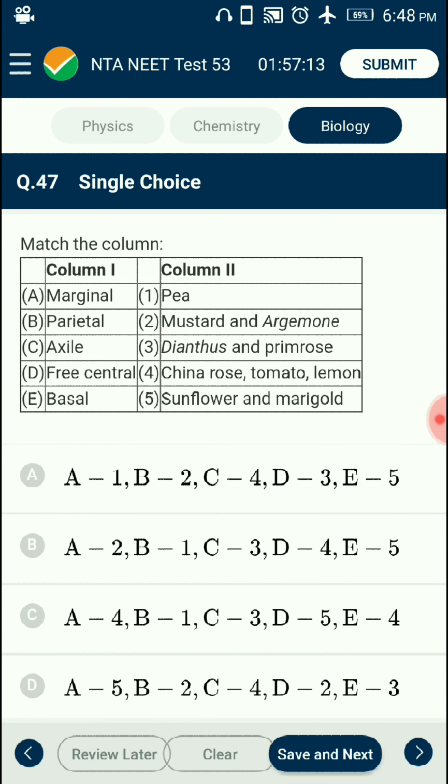Match column 1 with column 2. Marginal placentation is observed in the Fabaceae family. Parietal placentation is present in the Brassicaceae family. Examples are mustard and argemone. Axial placentation is present in Solanaceae, Malvaceae, and the lemon family.